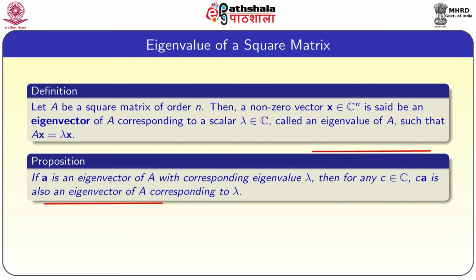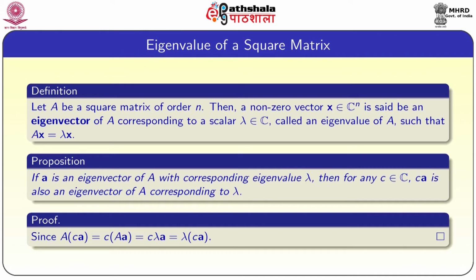Proposition: if x is an eigenvector of A corresponding to eigenvalue lambda, then for any c belonging to C, complex numbers, cx is also an eigenvector of A corresponding to eigenvalue lambda. Proof is easy. If you take A into c into x, then we can bring c outside. So, capital A into small x vector, which is equal to c times lambda x, which is equal to lambda times cx. So, what we proved is Ax equal to lambda x, where x is c into x.